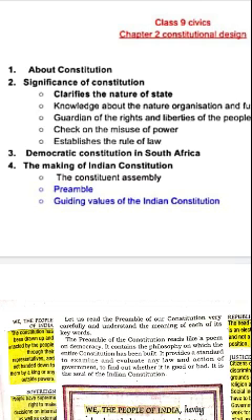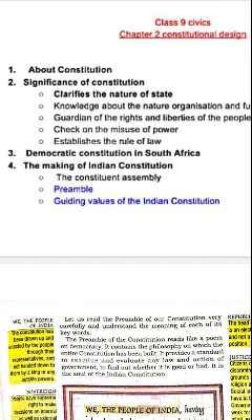It is the lengthiest one, having 395 articles and 12 schedules, and it is divided into 22 parts. Our constitution contains 90,000 words.